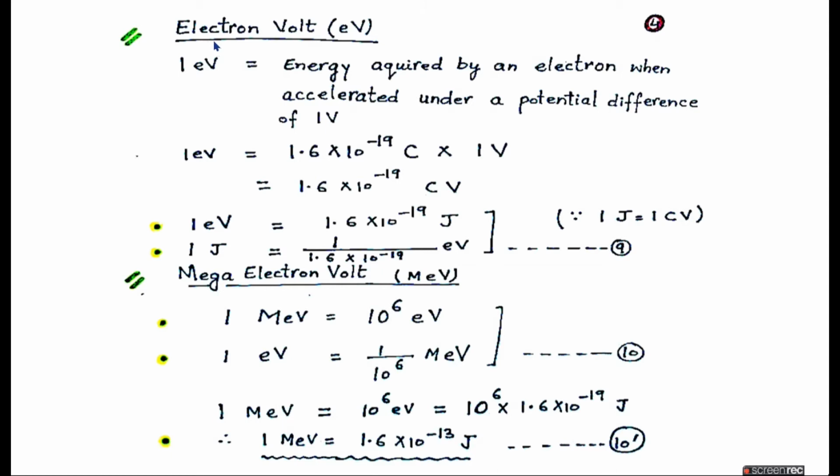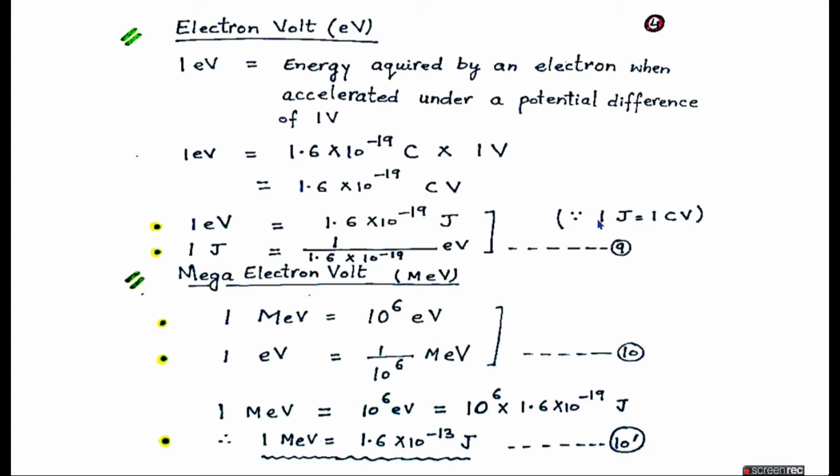Another unit to measure energy is electron volt. 1 electron volt is defined as the energy acquired by an electron when accelerated under a potential difference of 1 volt. So 1 electron volt is equal to the charge on the electron, which is 1.6 into 10 raised to power minus 19 coulomb, when this electron is accelerated in a potential difference of 1 volt. So 1 electron volt is equal to 1.6 into 10 raised to power minus 19 coulomb volt.